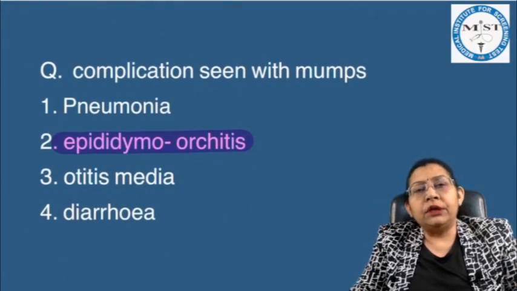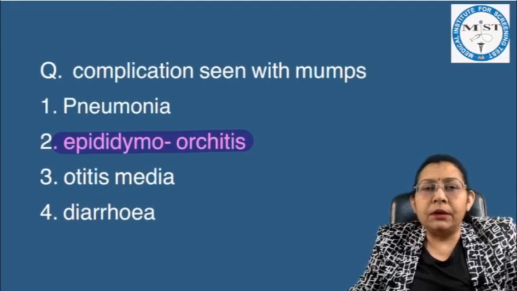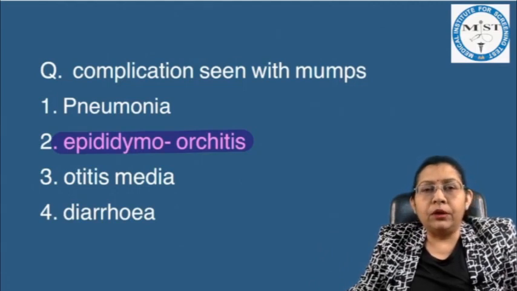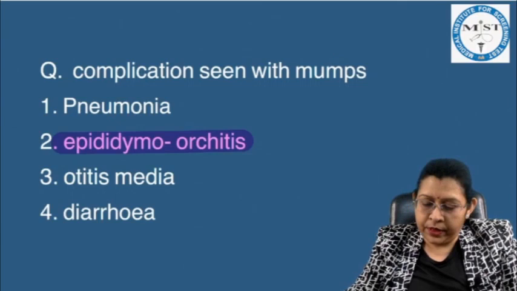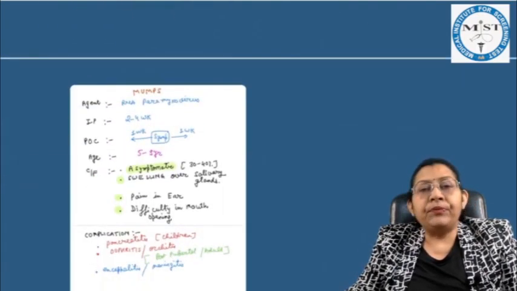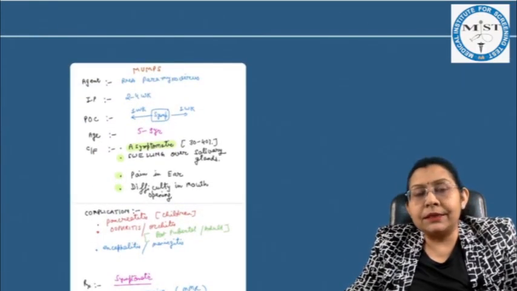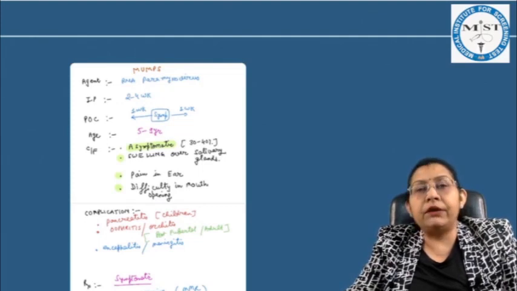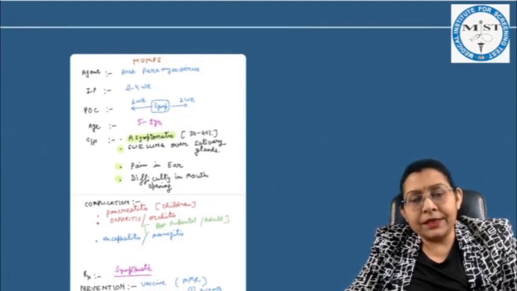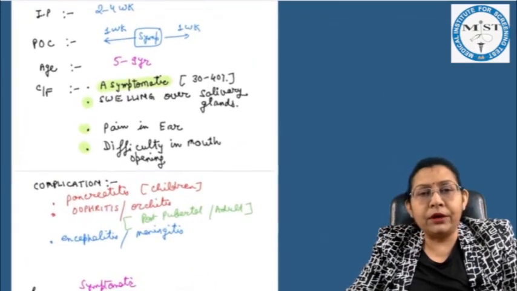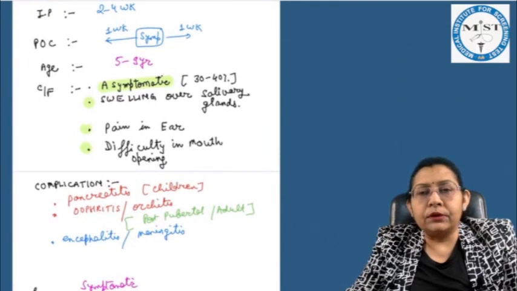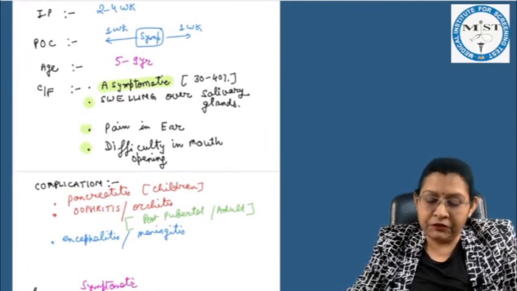Now first question, complications seen with mumps, and we all know that it is epididymo-orchitis, and we had clearly discussed this topic in our live classes, online classes, as well as in our Missed Next app about the complications happening because of mumps infection.